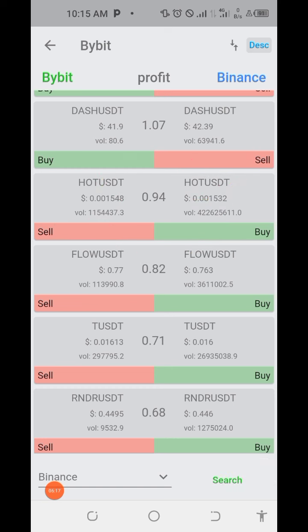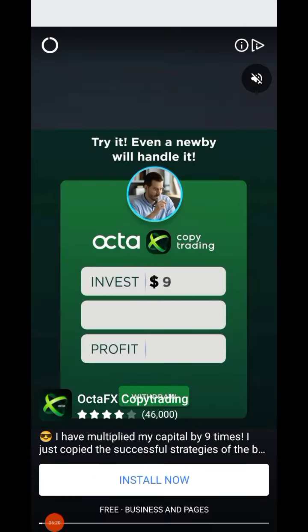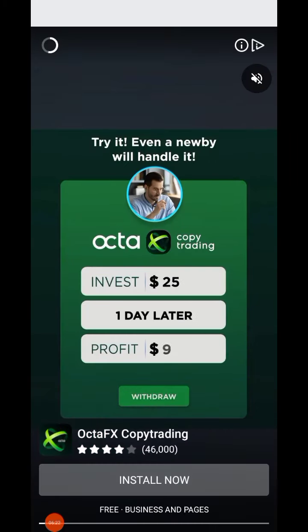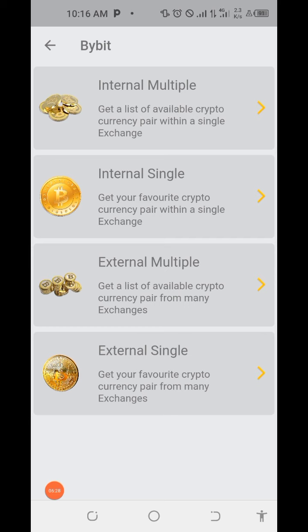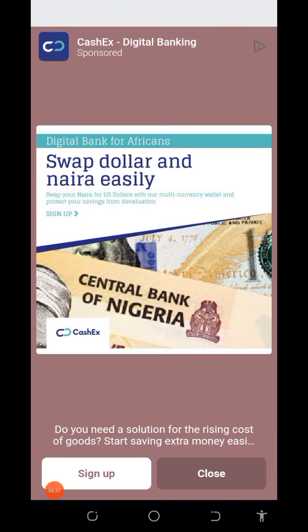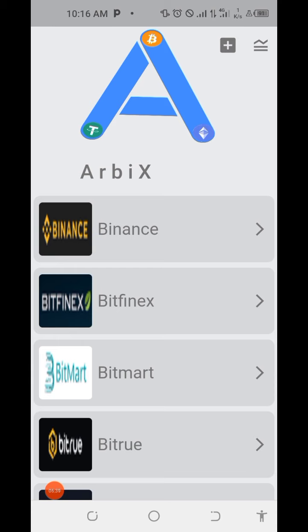All right, and this is Arbix, as you can see it here. Let's close this ad that is popping up right now. It is a free app for you to use. Just go to Play Store and download this app and start using it. There are many features. You can check triangular arbitrage with this one, just using only one exchange. You can actually see when you go to your Play Store, just search for Arbix.